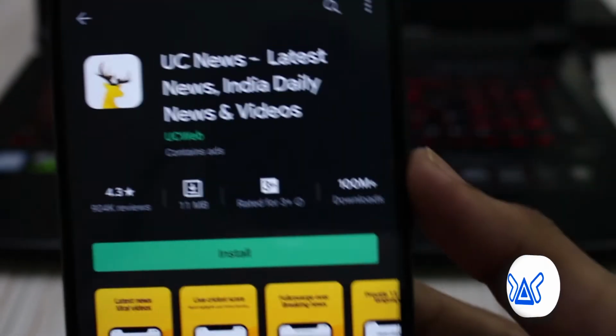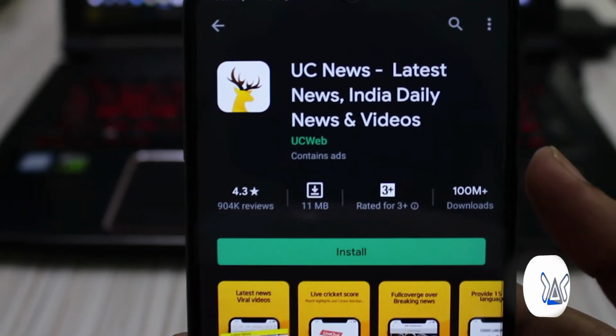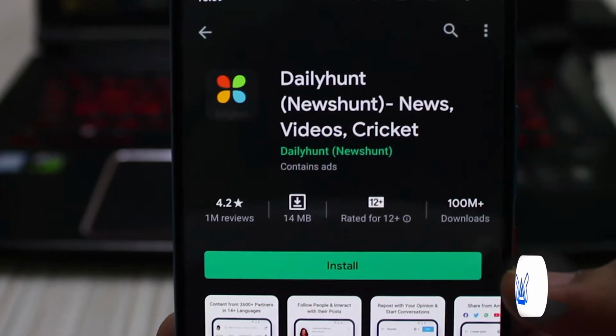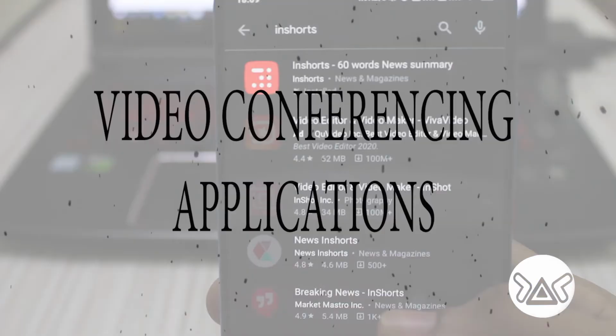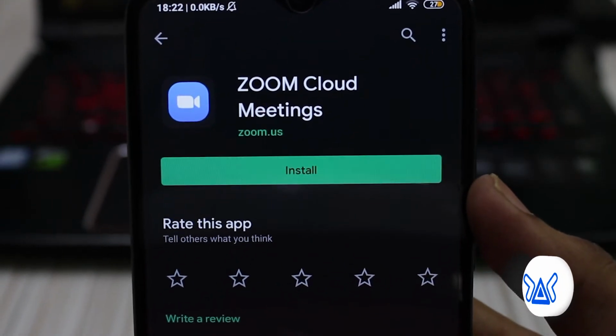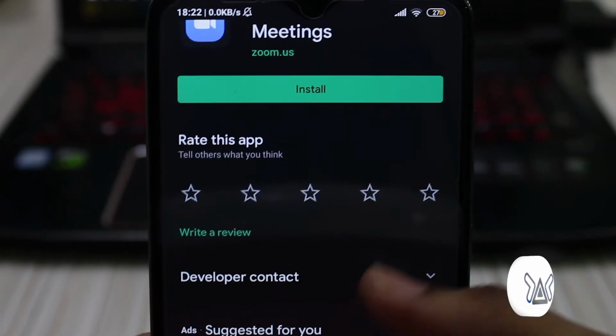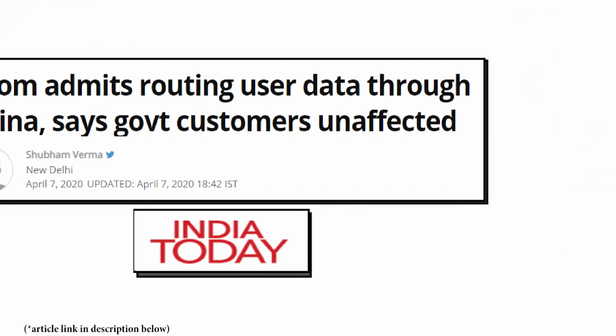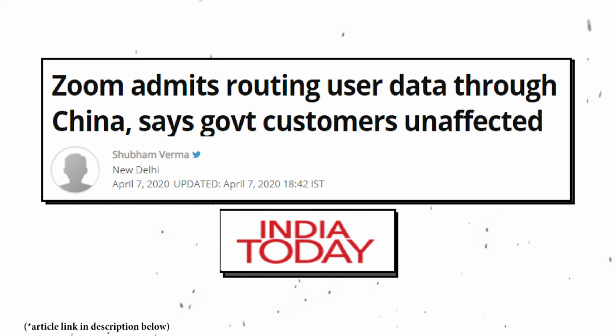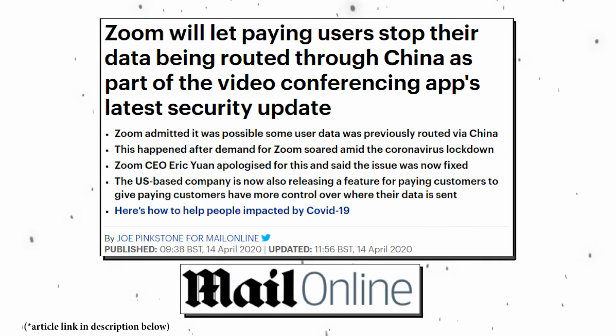Next is the news category, wherein you can replace UC News with alternatives like Google News, Dailyhunt, Times of India, Economic Times, Indian Express, Inshorts, which all are alternatives for UC News. Coming up is Zoom, which is not a China-based company, but recently it admitted that user data was mistakenly routed through China, which again raises privacy issues for the app.